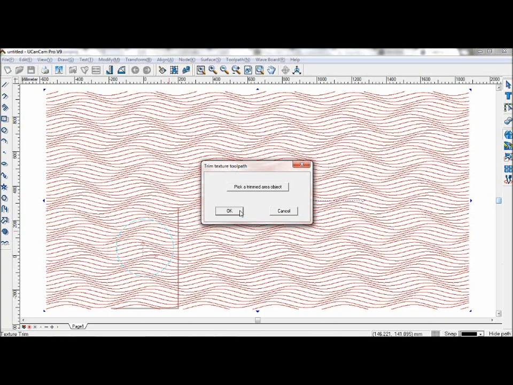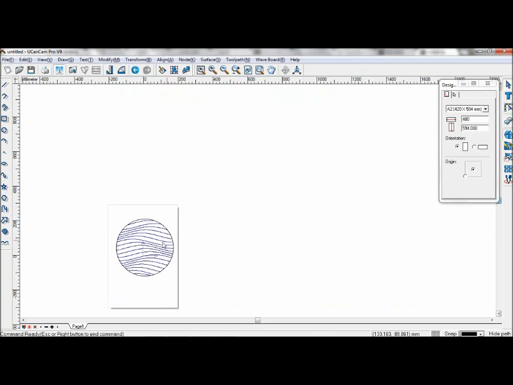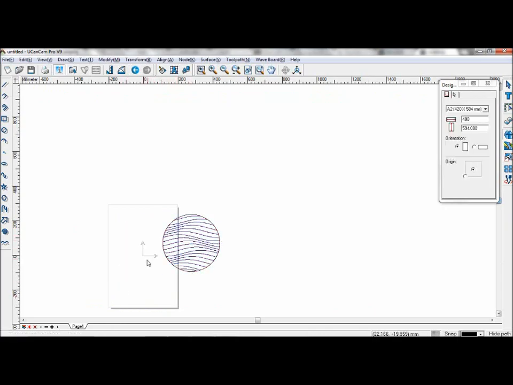After which, select OK. And it will be trimmed according to this. You can start machining straight away after this. And that is the end of this tutorial. Thank you.